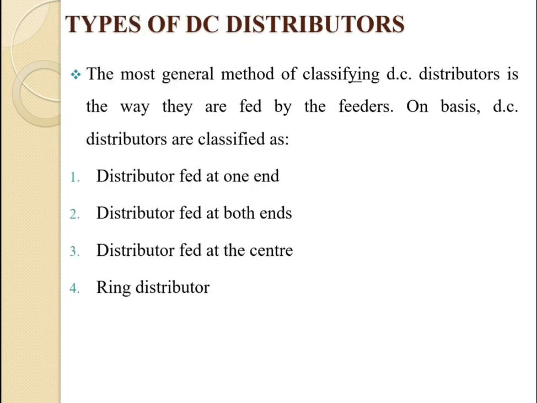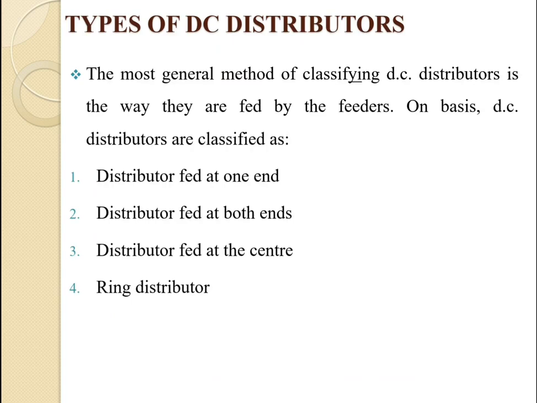Then, next, the types of distributor. The most general method of classifying the DC distributor is the way they are fed by the feeder. On this basis, DC distributors are classified as: first, a distributor fed at one end; second, a distributor fed at both ends; third, a distributor fed at the center; and last, the ring distributor.